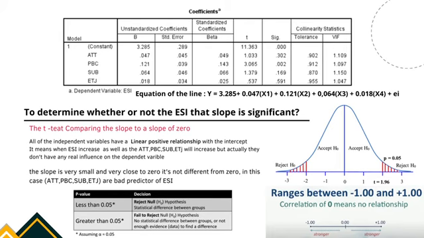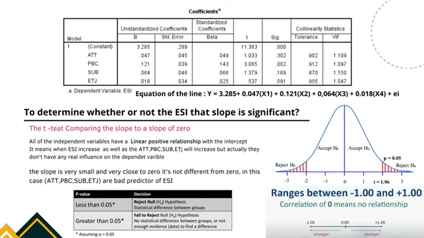What is a coefficient table? The table of coefficients provides the model coefficients for the parametric models, linear and logistic regression. The standardized coefficient beta shows us which of the independent variables is more important than the other. In this case, the highest is the PBC variable and the lowest is the ETJ variable.